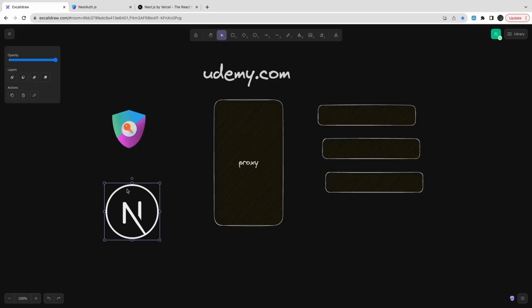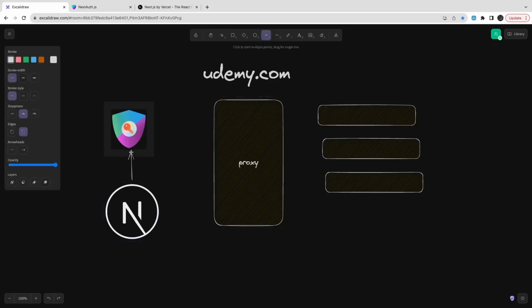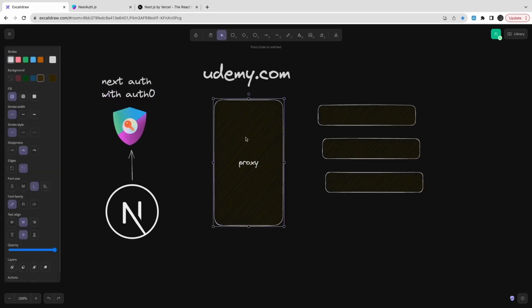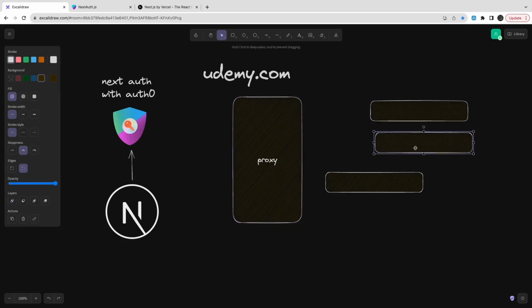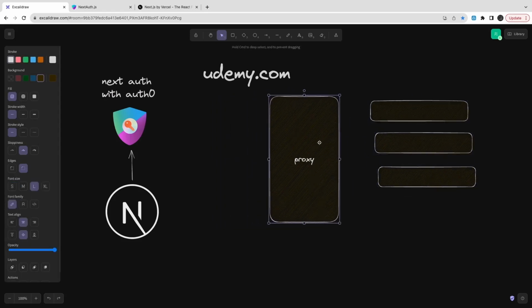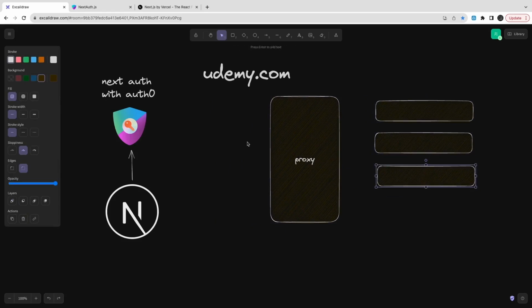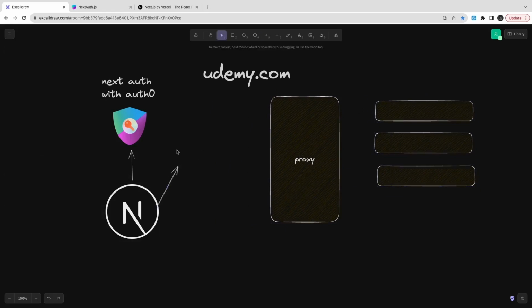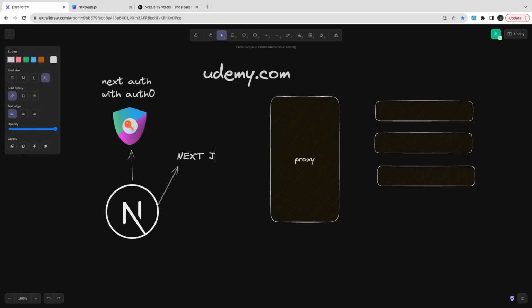So what we are talking about is a simplified architecture here. We are using Next.js and we are using Next.auth for the authentication. Next.auth is a really popular library for managing the session for Next.js SSR. And we have already decided that we are going to use auth0. I mean, you can just use a credential provider also and do the authentication by username and password, but we already have delegated this user management stuff to auth0.